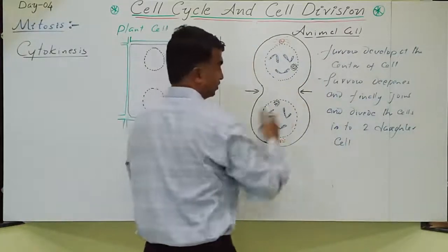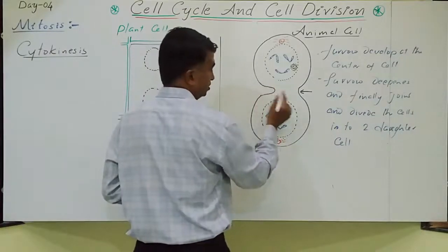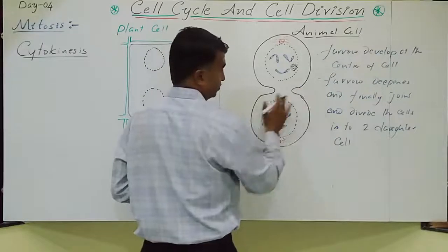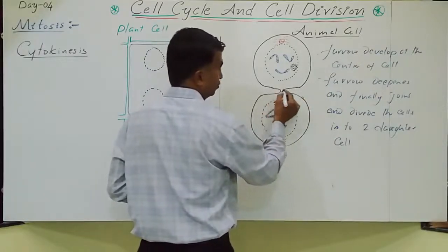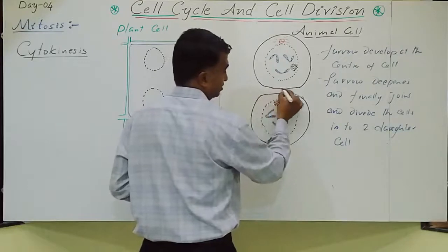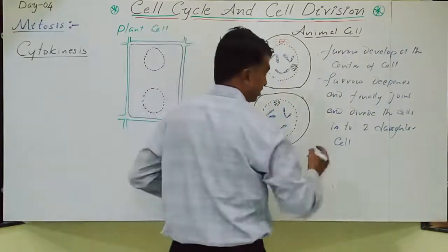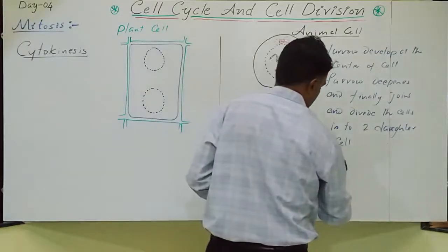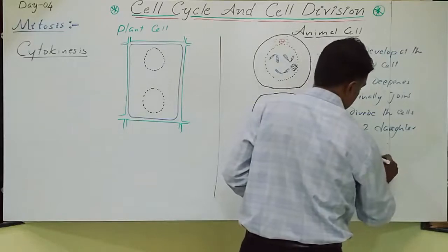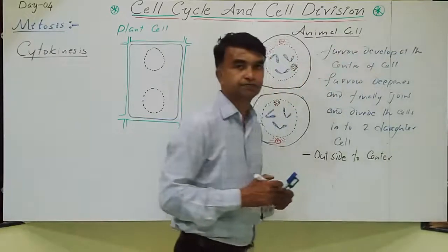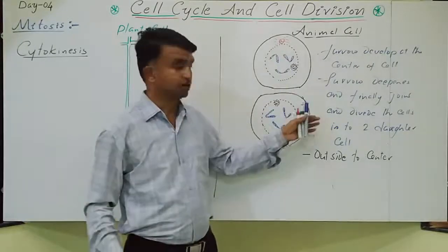So this is the furrow. This furrow deepens and goes inside. It has gone this much inside now. This is the furrow. Gradually again the furrow deepens and finally the furrow meets and this cell is divided into two cells. Means this complete division is from the outside to center. Yes, centripetal means division occurs from outside toward the center.